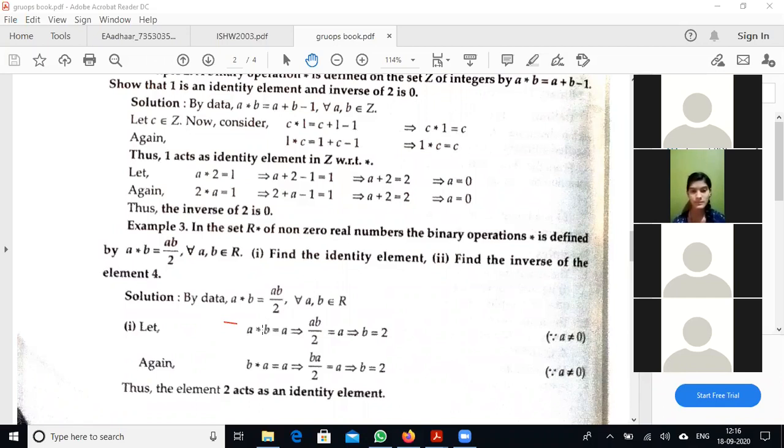Usually it is denoted by small e, but here we represent it by e. So a star e equals ab by 2, which equals a. Cancelling a on each side and taking 2 to the right hand side, we get e equals 2.